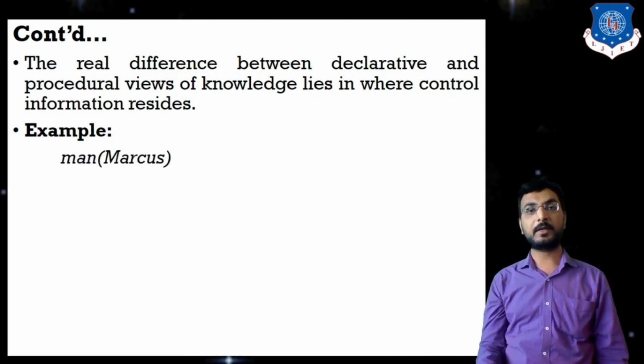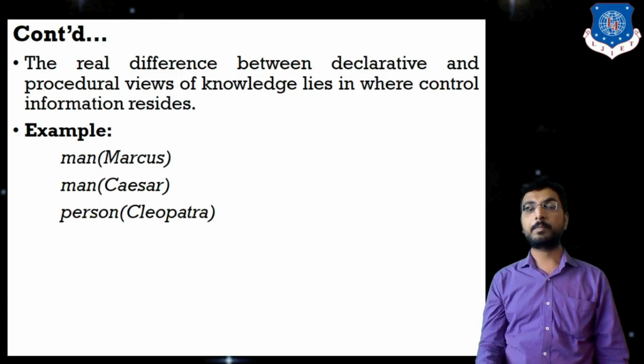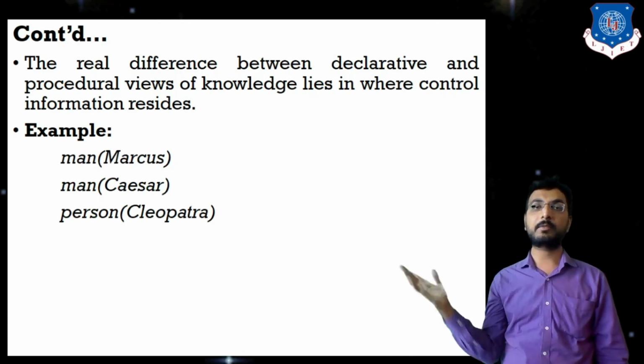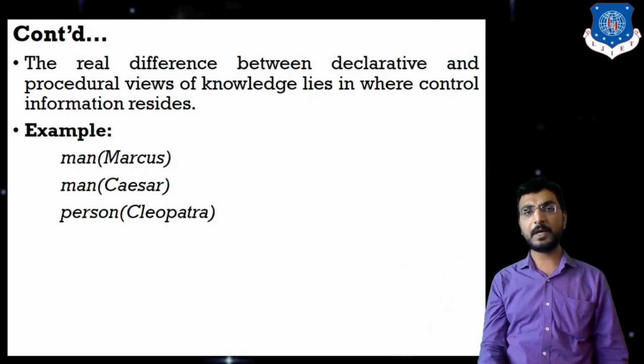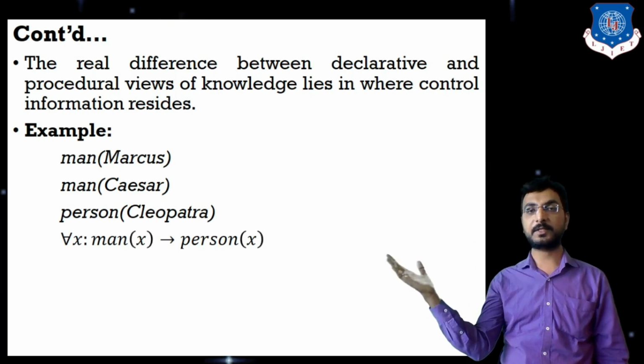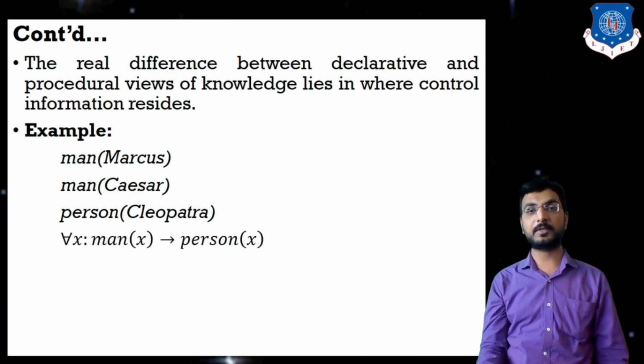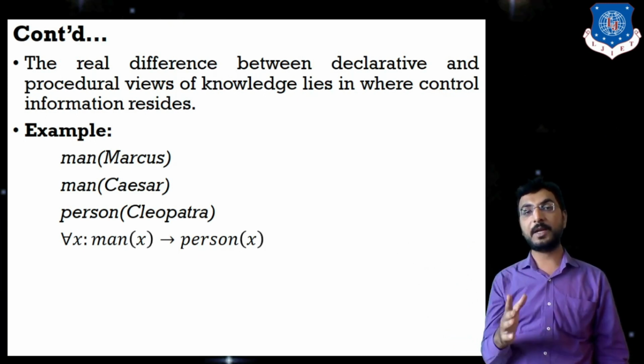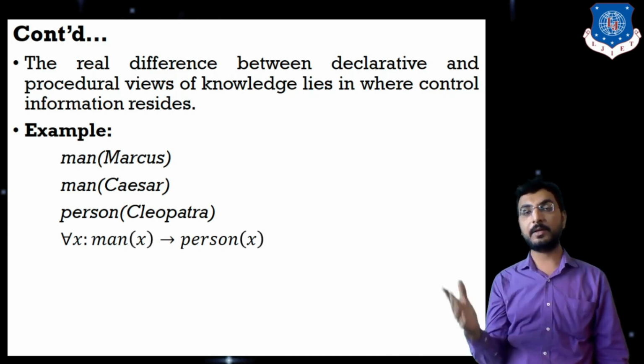So man of Marcus, that is, Marcus was a man. Man of Caesar, that means Caesar was a man. Now, person of Cleopatra, that means Cleopatra was a person. Now we have one inferential statement: for all x, man of x implies person of x. Which means for all x, if x is a man, then x is also a person, right?